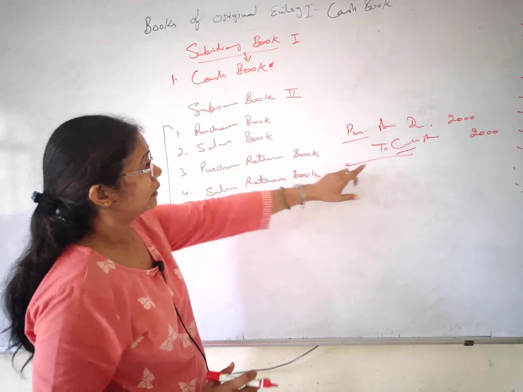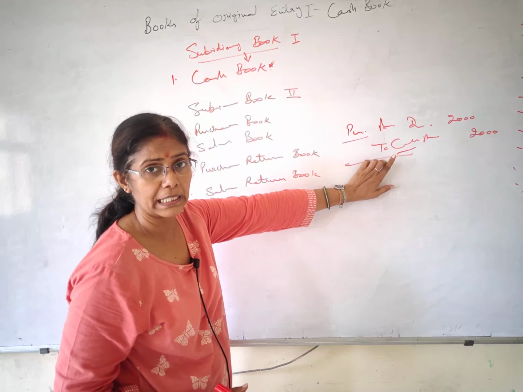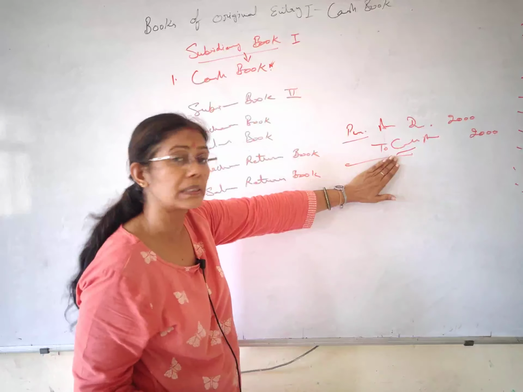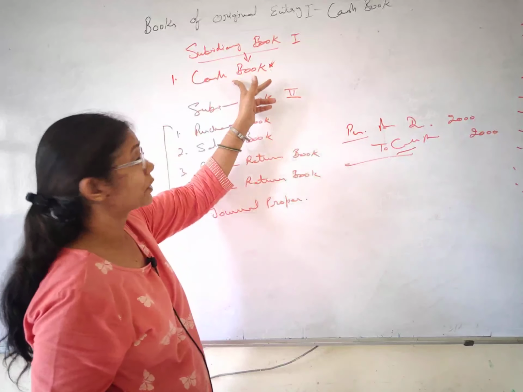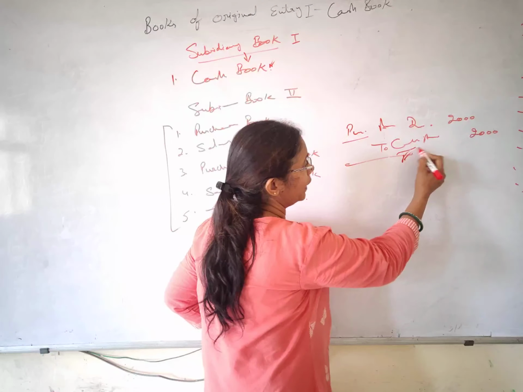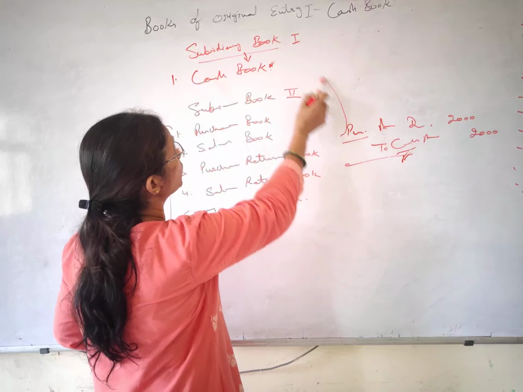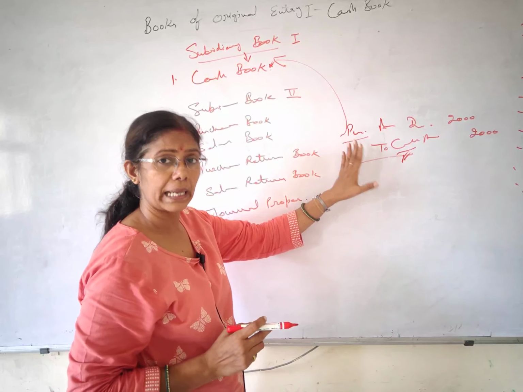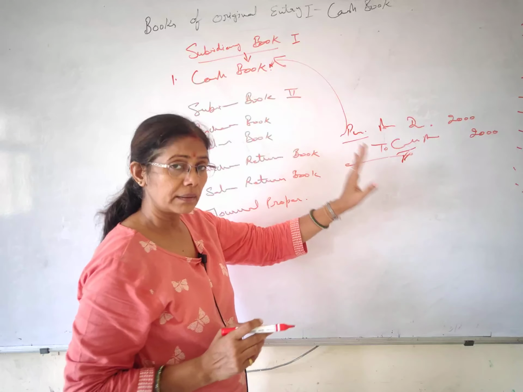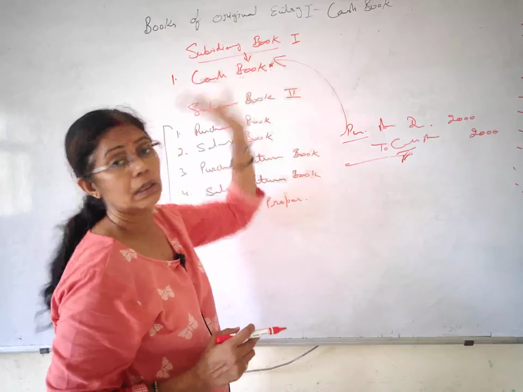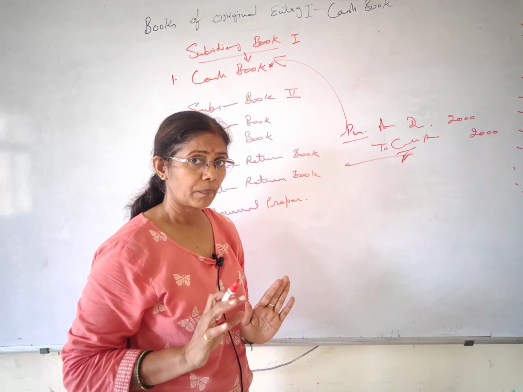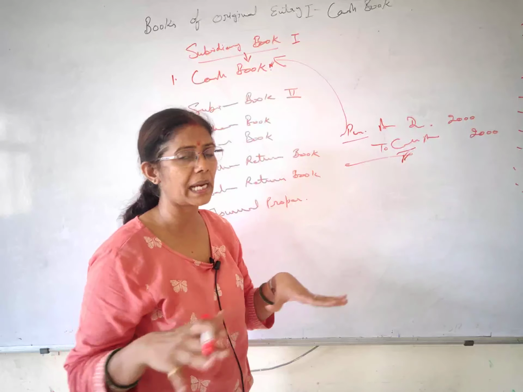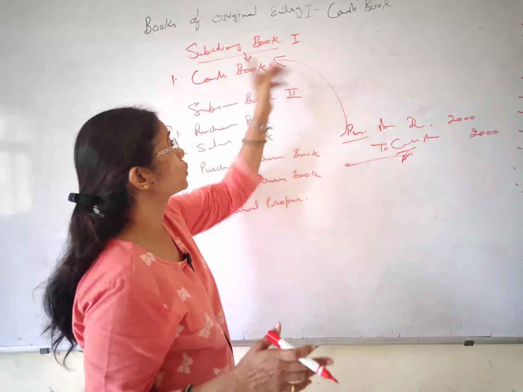Whatever the purpose of the cash, if your cash is coming and going, whatever the reason is there, that goes to the cash book, okay. So here cash is going, so this entry will be posted in the cash book, okay. If we sell the goods on the cash basis, cash account debit to sales, then also the transaction will go to the cash book. Understood that? Either cash is coming or going, whatever the reason, purpose, timings, whatever that is, that goes to the cash book.